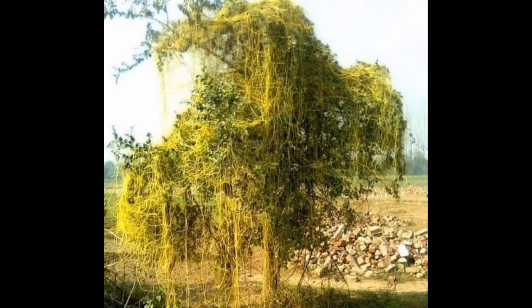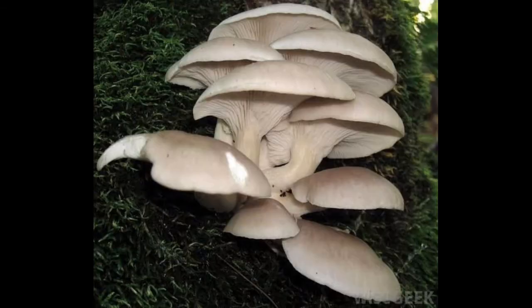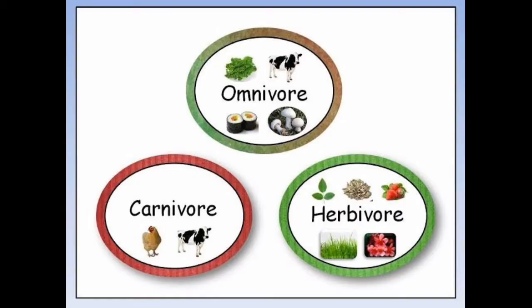The next type of nutrition we are going to read about is in the plants which depend on dead and decaying matter for food. They are called saprophytes. For example, mushrooms. These are mushrooms. They depend on dead and decaying matter for their extraction of food. Okay, so they are called saprophytes. Okay, children. And some other types of organisms are herbivores, carnivores and omnivores. So there is a lot of variation in the mode of nutrition of various living organisms. Okay.